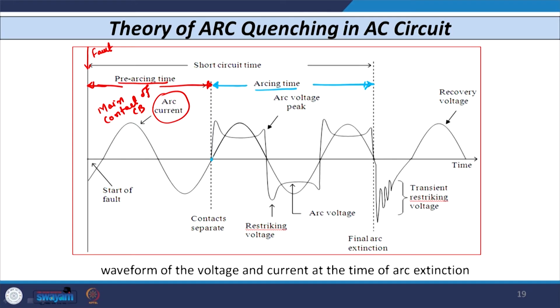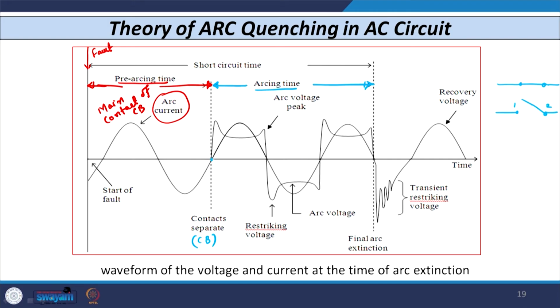Then the contact of the circuit breaker separates. Earlier the contact is like this and now it becomes like this. Whenever this contact separates, arc formation starts. From this point onwards you have two things: one is the arc current itself, and the other is the arc voltage, and this arc voltage is not sinusoidal; you can see it has a different wave shape.